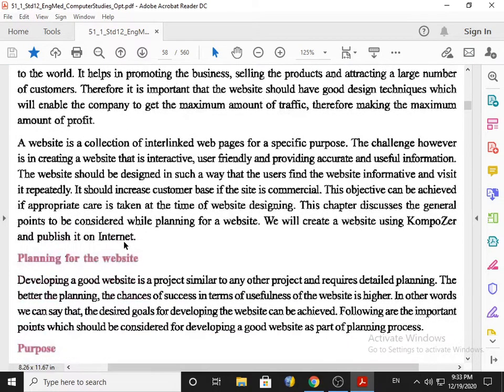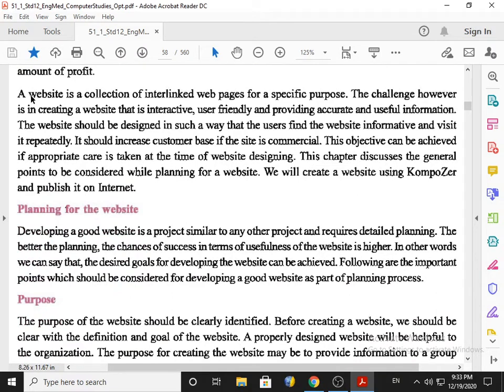Now let's learn the definition. Please underline if you have a textbook. A website is a collection of interlinked web pages for a specific purpose. Remember, a website is always for a specific purpose. Without purpose, a website is not possible. So we have to think that it must be interlinked web pages for a specific purpose.